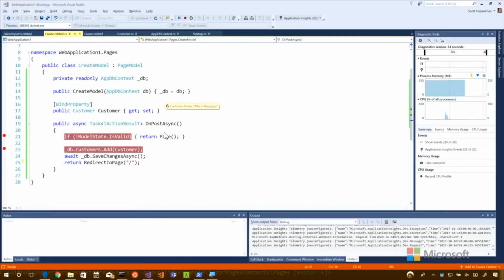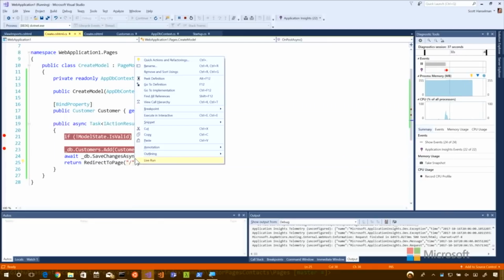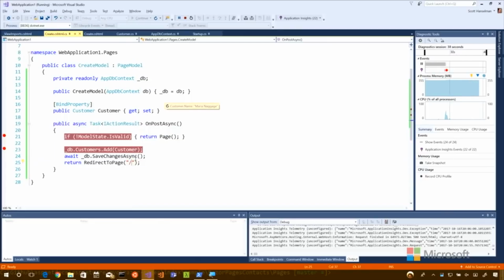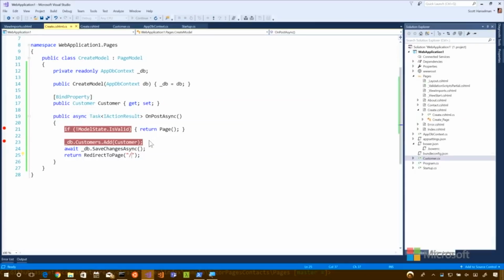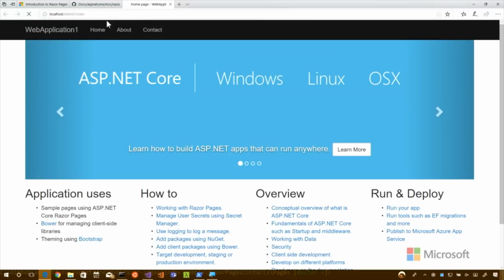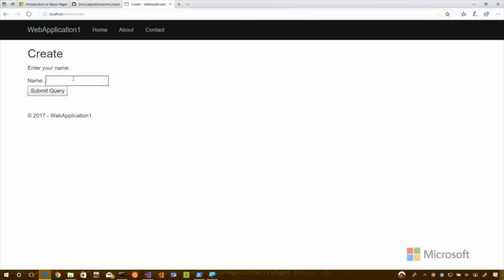So I need to specifically say name, index, which was what our main page is here. So index. Now we'll confirm that that works. I can hit F5 to debug, or I can hit Control F5, which I like to do because it starts up a little faster if I know that I'm not going to do a debugging session. I hit Control F5 to go faster.